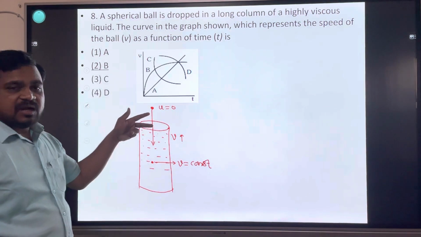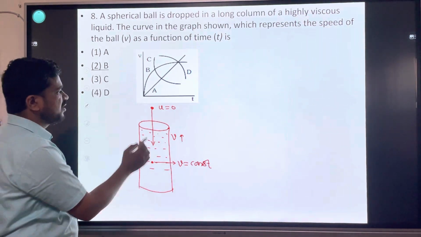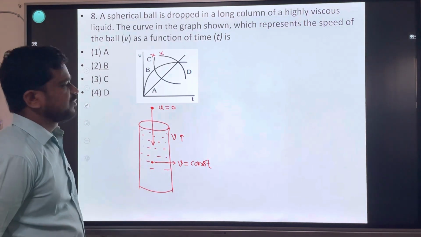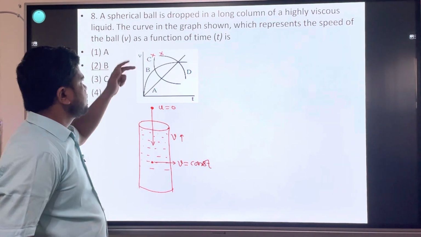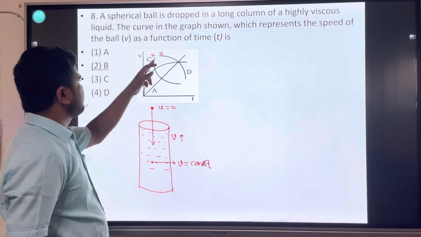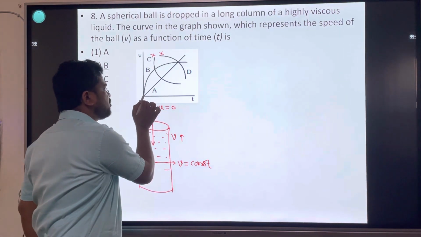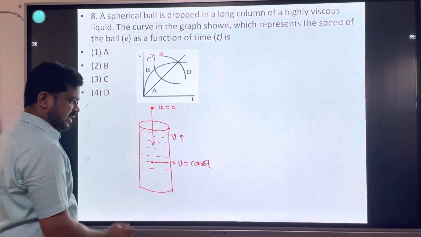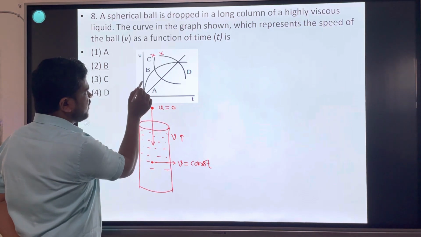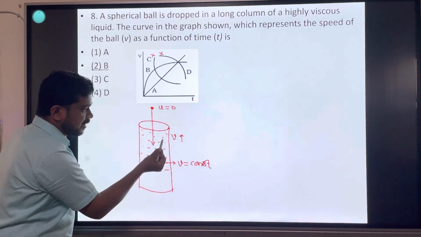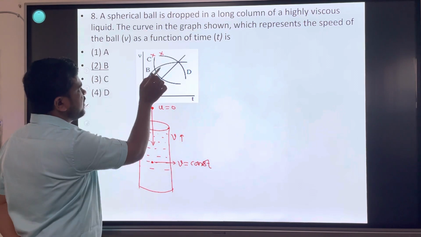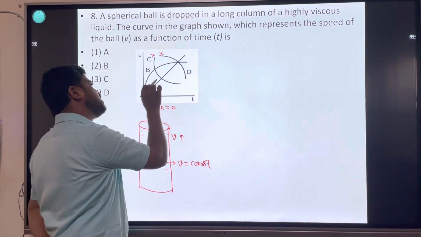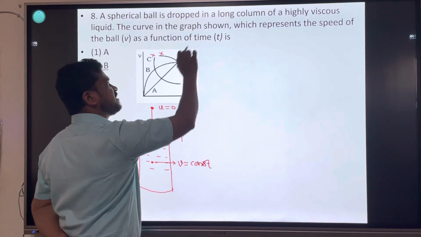We have to find the graph from these three concepts. First of all, initial velocity is 0. In C and D, velocity is not 0. Velocity 0 means it should start at the origin. So C and D are not our graphs. Now, initially velocity is 0 in A and B. Next point, velocity increases. In both it increases. Then velocity becomes constant. In A, it keeps increasing continuously in a straight line.